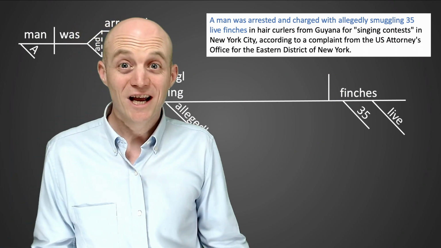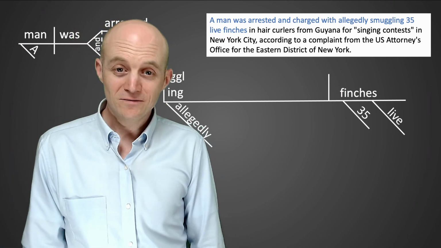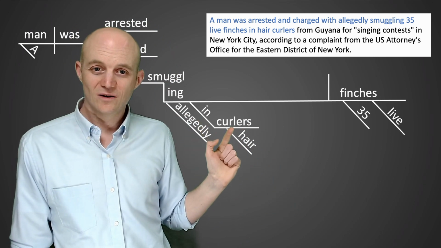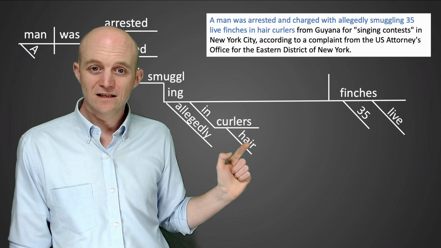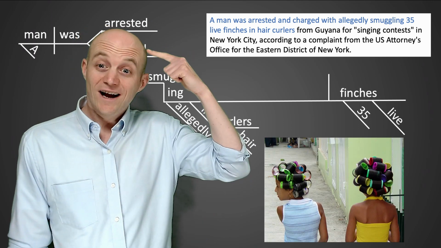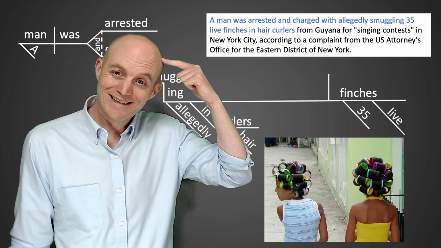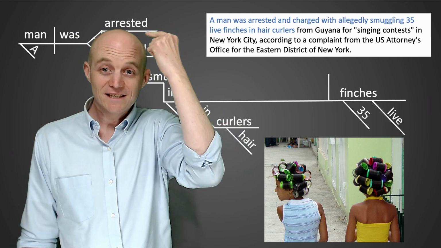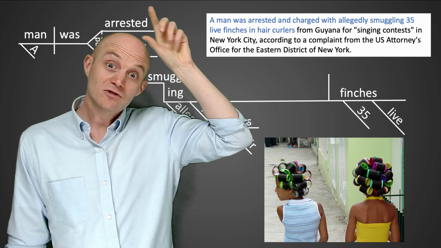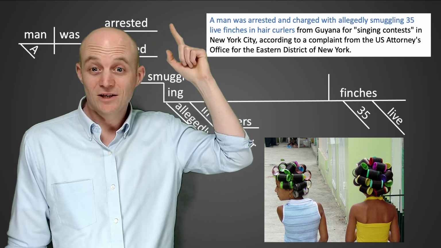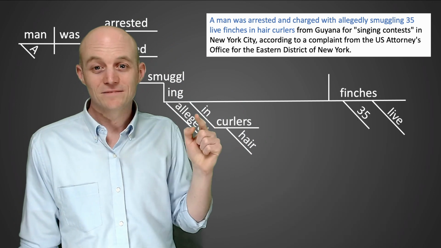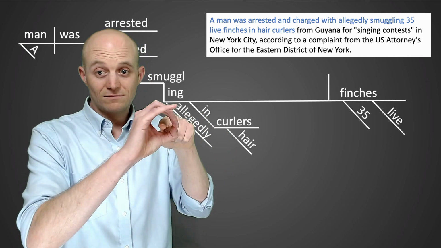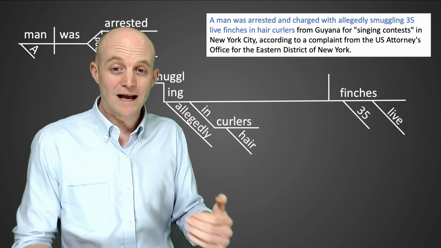So that's strange. How did he do it? Well, he did it by using curlers. What type of curlers? Hair curlers. I don't need hair curlers, obviously, but the round cylinder things that usually women put in their hair to make it curly. So the birds were inside the curlers. That's how he did it.